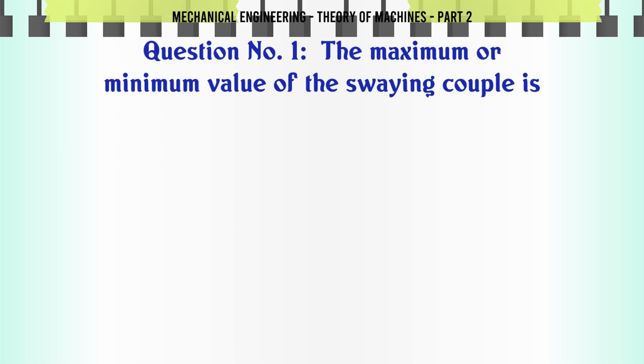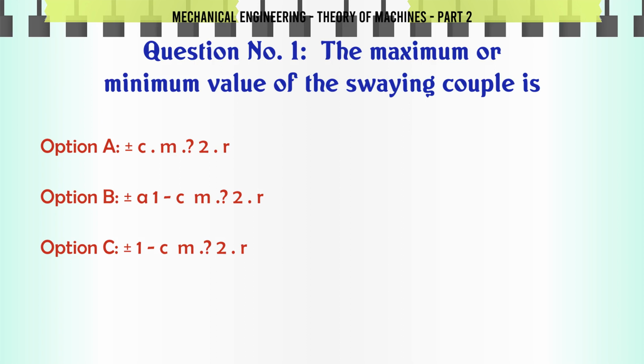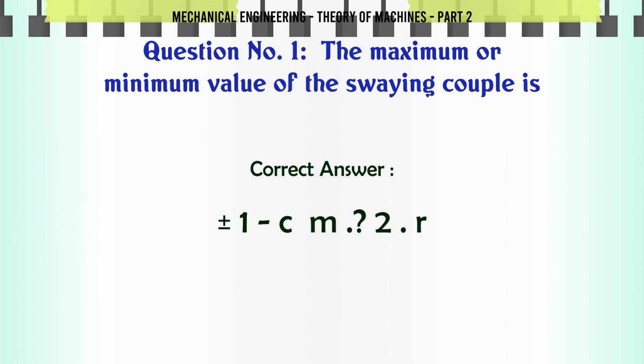The maximum or minimum value of the swaying couple is: A. c m ω² r, B. (a - 1) c m ω² r, C. (1 - c) m ω² r, D. (2a - 1) c m ω² r. The correct answer is (1 - c) m ω² r.